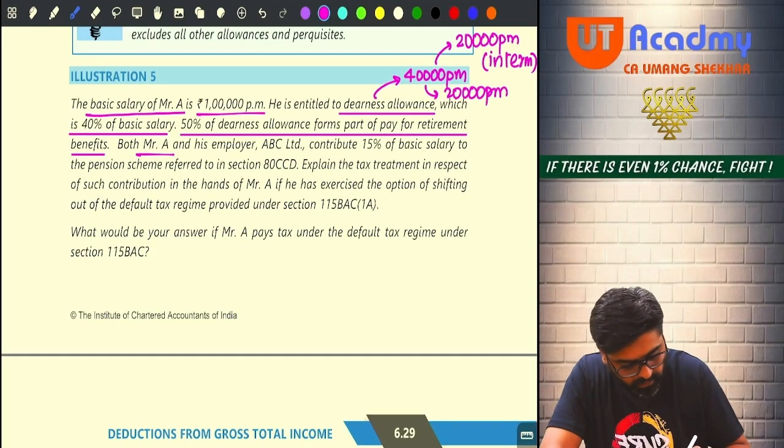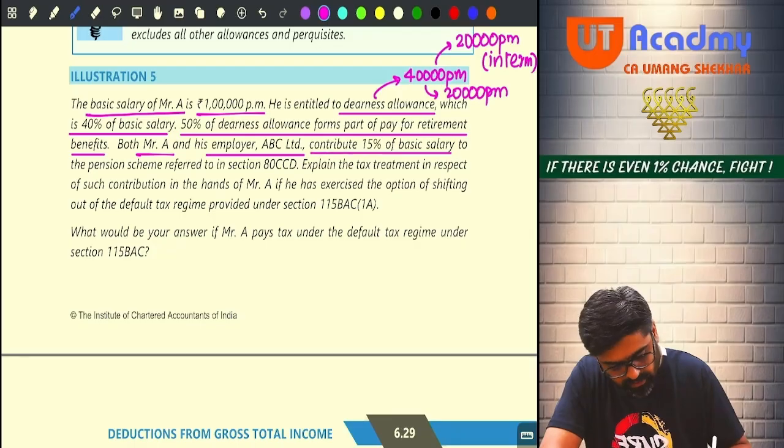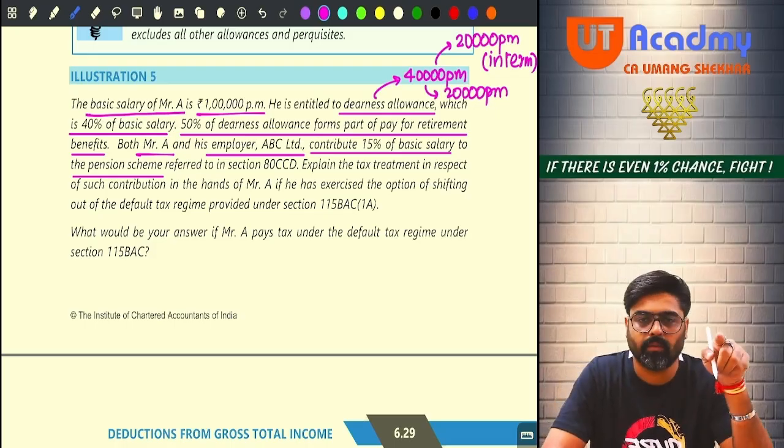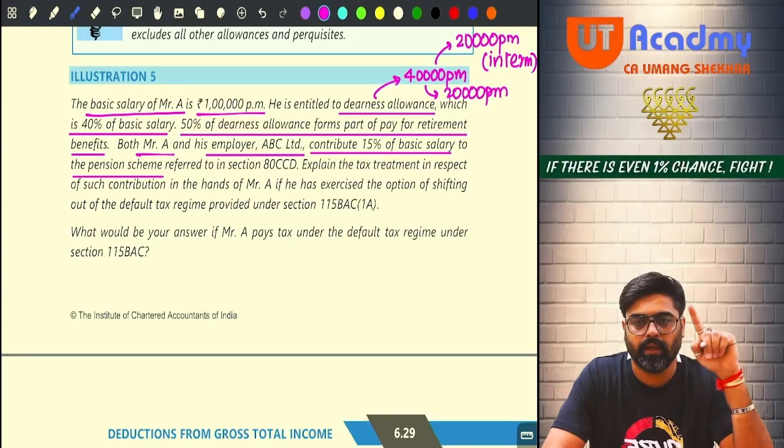Okay, both Mr. A and his employer ABC Limited contribute 15% of basic salary to the pension scheme referred under section 80CCD. So both of them are contributing 15% of basic salary for NPS.